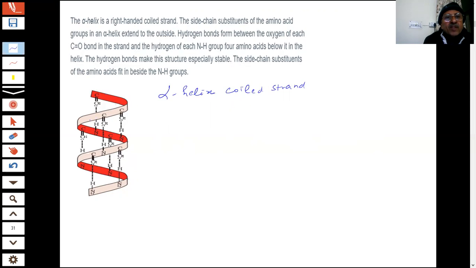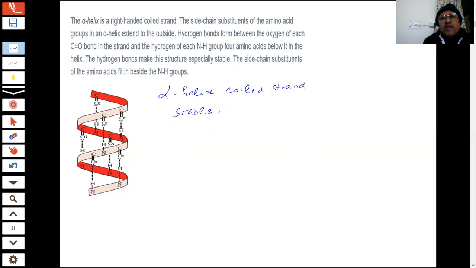And you can see here we have shown this is hydrogen, this is oxygen. Within the molecule, hydrogen bonding is taking place. Because of this, these hydrogen bonds make the structure especially stable.